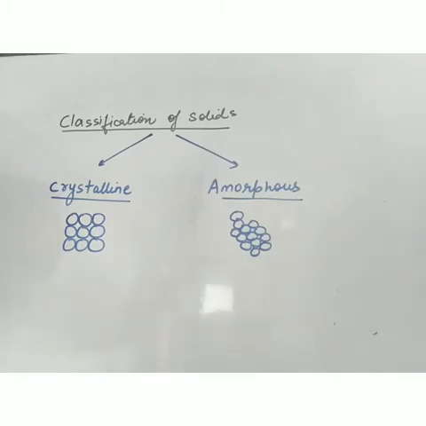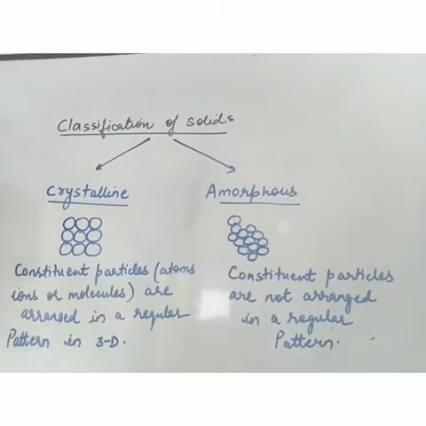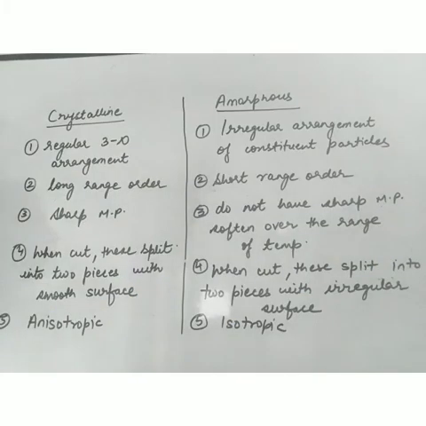So we can write this. Crystalline solids are those in which the constituent particles like atoms, ions or molecules are arranged in a regular pattern in 3D. 3D means in space. And when the constituent particles are not arranged in a regular pattern, it is known as an amorphous solid. Now we'll discuss a few more differences between crystalline and amorphous solids, and the examples of each.